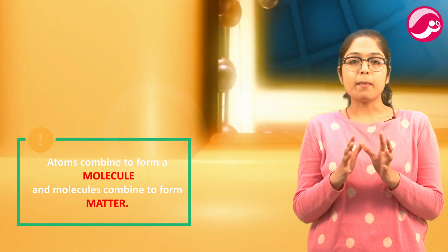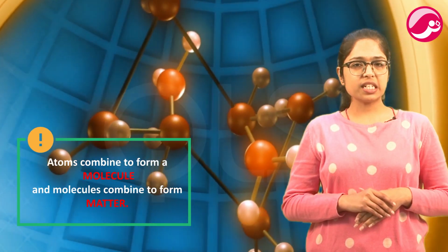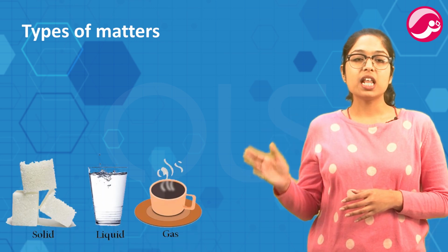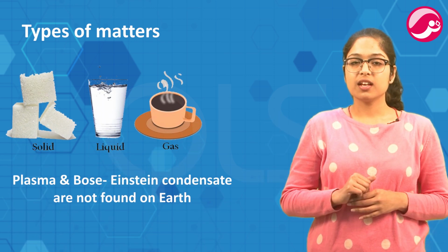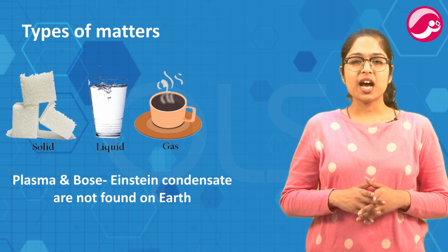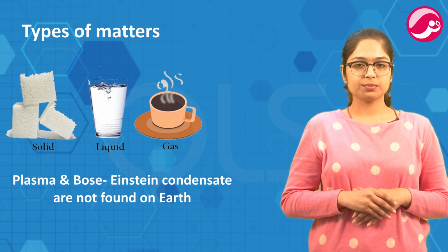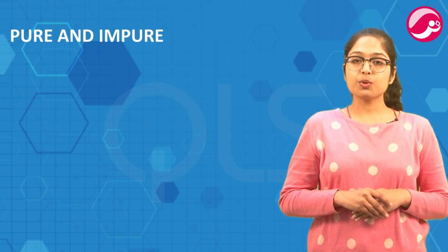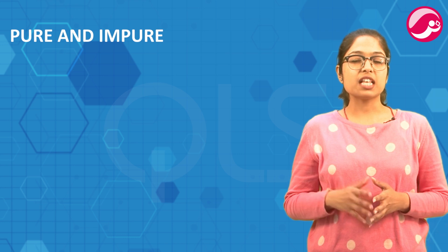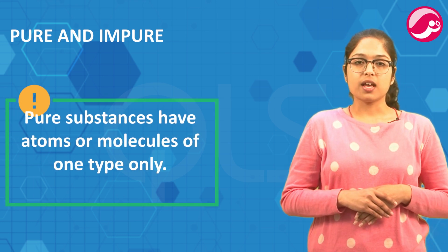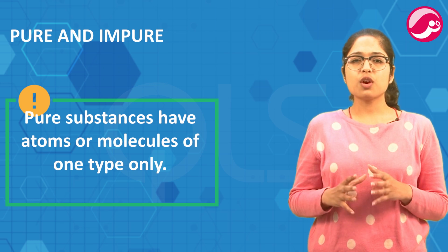We know that matter on the basis of its physical nature is basically of three types, that is solid, liquid and gas. The other two states, plasma and Bose-Einstein condensate, are not naturally found on Earth. Matter on the basis of their constituent atoms can also be classified as pure and impure. Pure substances have atoms or molecules of only one type.